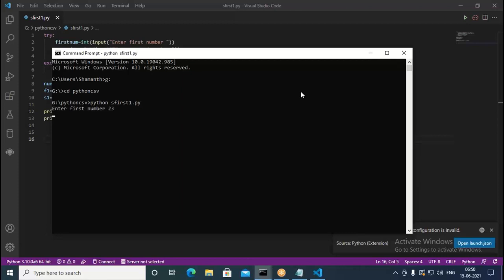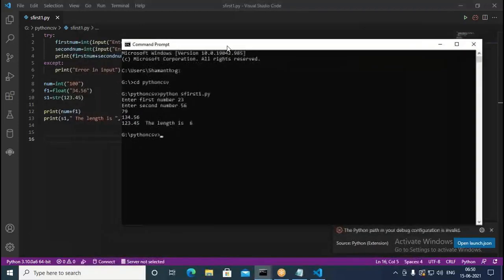First number I enter 23, then I enter 56. Now it is printing the result as 79 first. From where do we get 79? 23 plus 56 is 79. Then we are adding num and f1, which gives us 134.56, and at last it says 123.45 has a total of 6 characters. So here we convert the given string into a number, and in line number 10 we are converting the given number into a string.